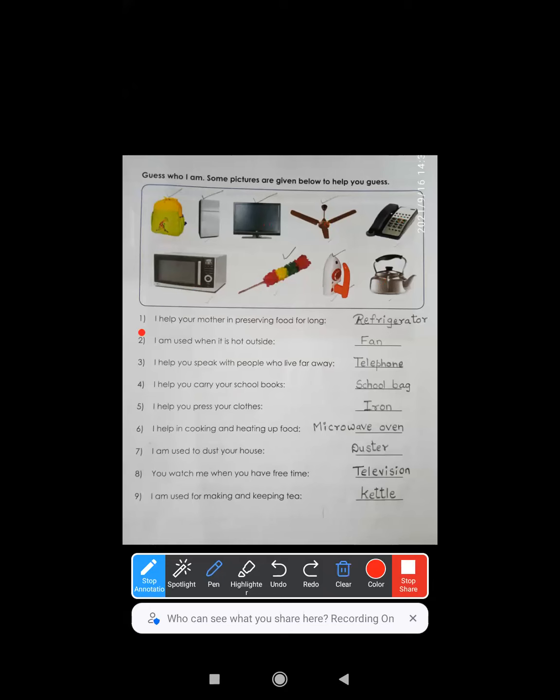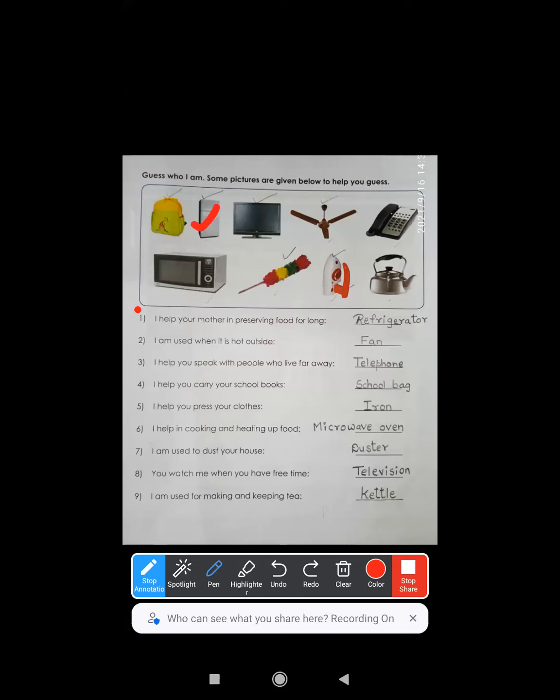Here is your first question. I help your mother in preserving food for long. Many of the parents go for work, they cook their food early in the morning and keep it in the refrigerator, right? Where they keep it, in the fridge. Refrigerator is the correct name, but in short we say fridge. But what is the correct name? Refrigerator, which is your fridge.